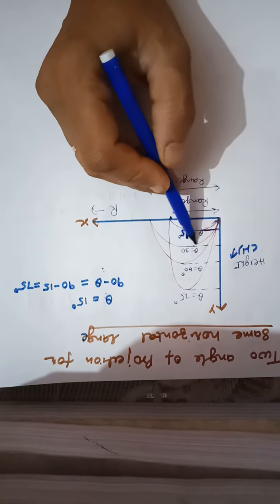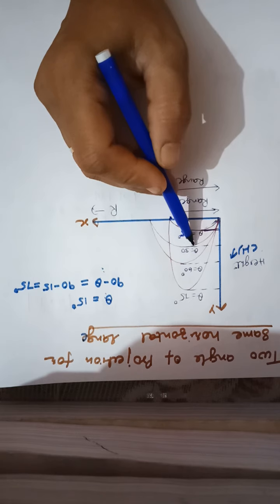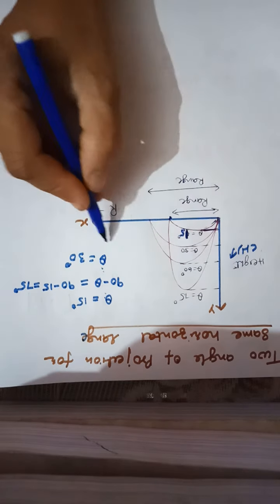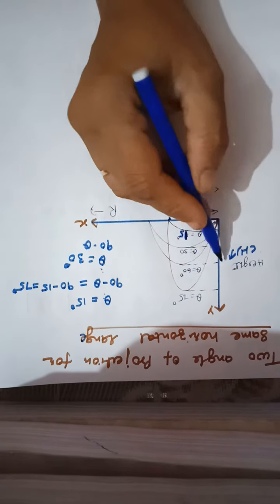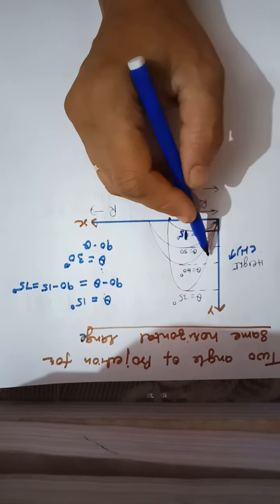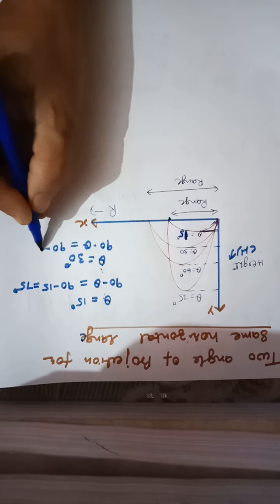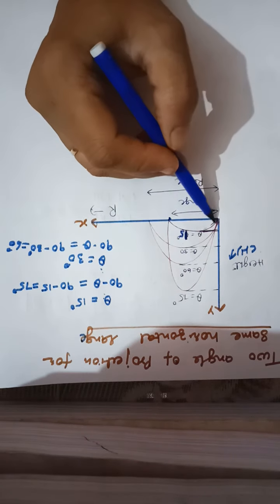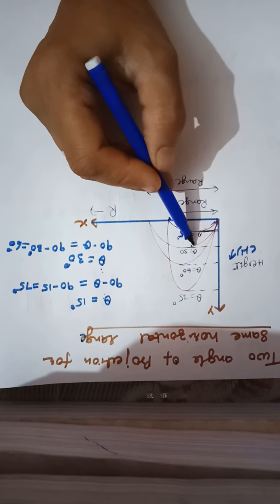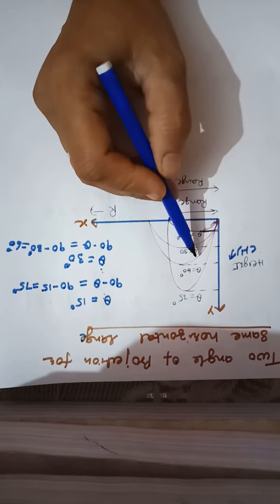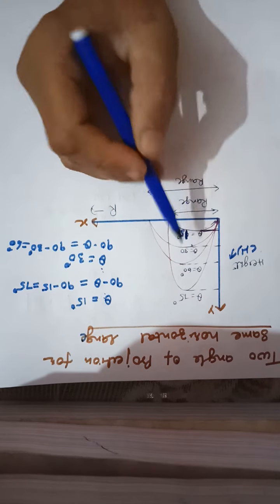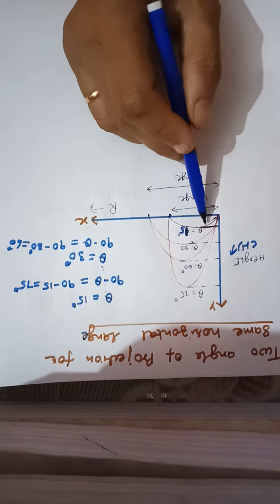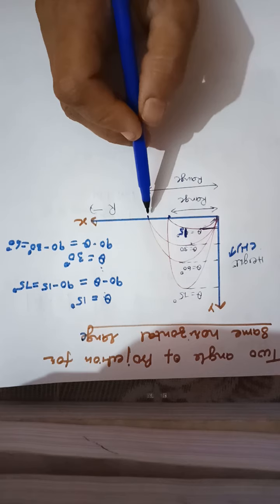Similarly, if we suppose the object is thrown at an angle of 30 degrees with the horizontal, so theta is equal to 30 degrees, then what is 90 minus theta? The angle which the object makes with the vertical direction will be 90 minus 30, which is 60 degrees. Clear? So whether you throw the object at 30 degrees with the horizontal or at 60 degrees with the horizontal, again you will observe that the range will be the same.